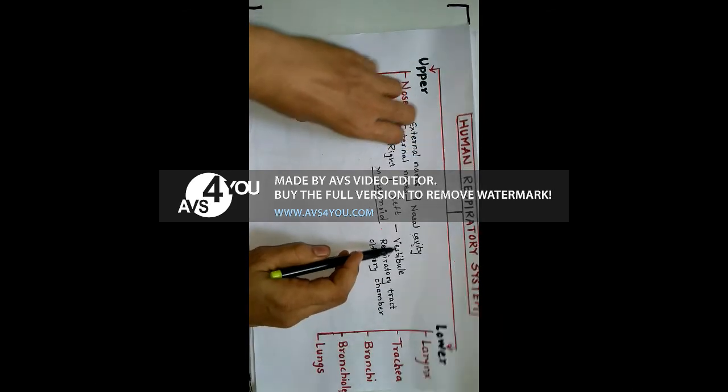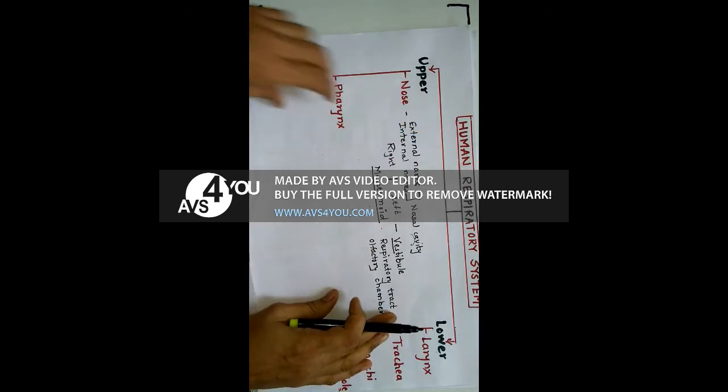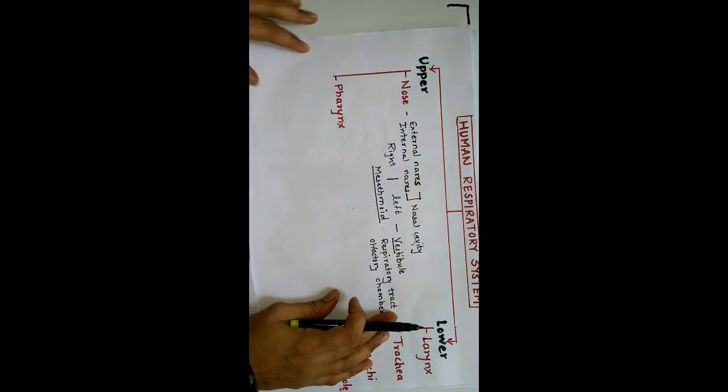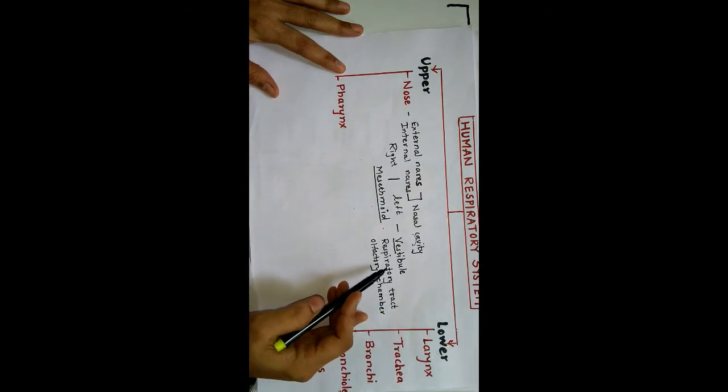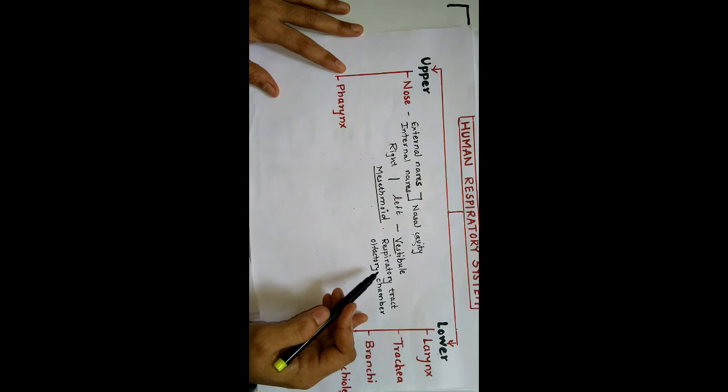Then about the vestibule. The vestibule is the proximal part. This part has hairs. Internally hairs are present in this vestibule. These hairs are responsible for filtering the air. They also trap dust particles and suspended particles which are present in air.